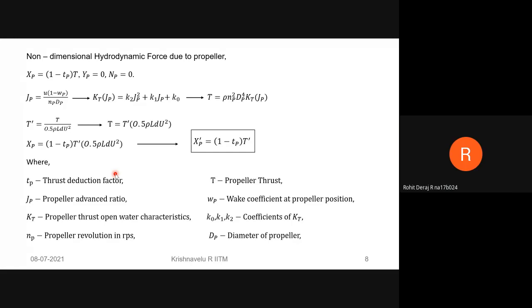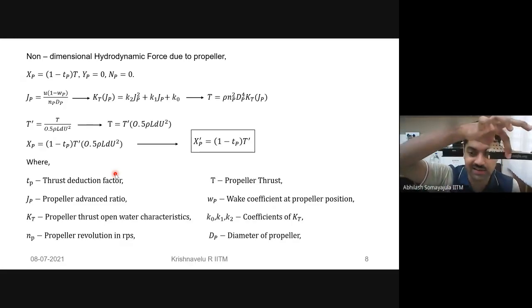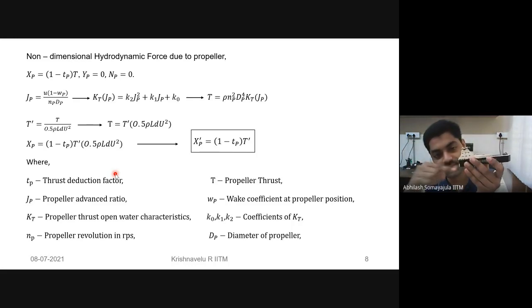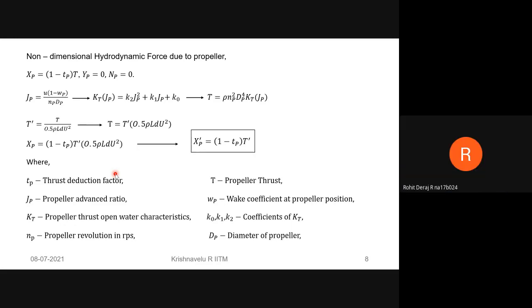Yes, sir. Now you think that there is a propeller acting at the back while I am towing it. Then that propeller is also accelerating the flow. So there is some additional resistance because the local flow there has increased in velocity. It is still lesser than the free stream velocity because of the separation effects. But nevertheless, it is a little better than when I was only towing the bare hull. Is that making sense? Yes, sir.